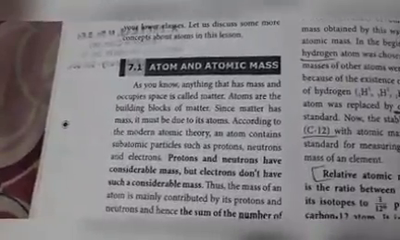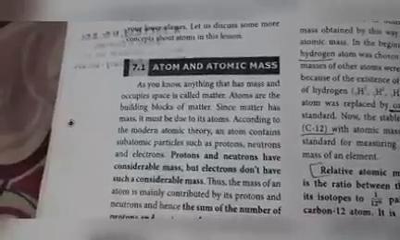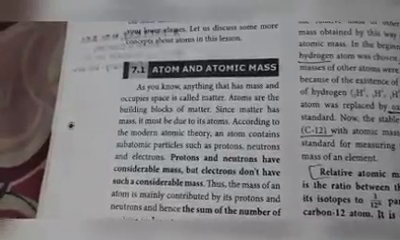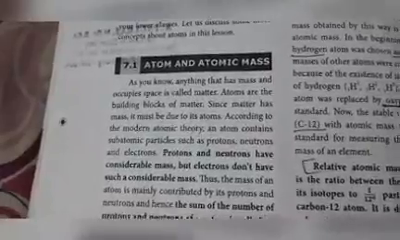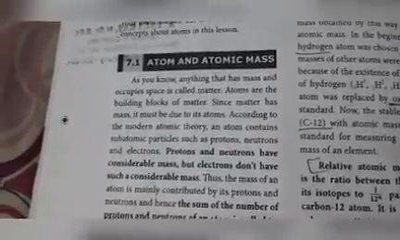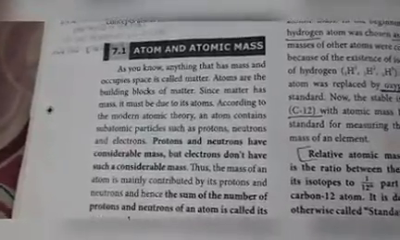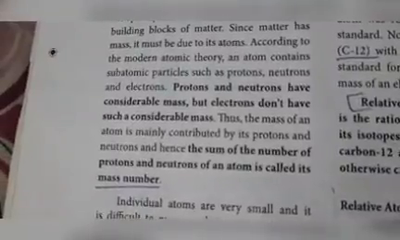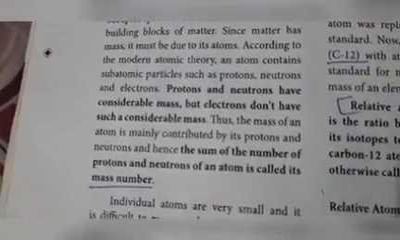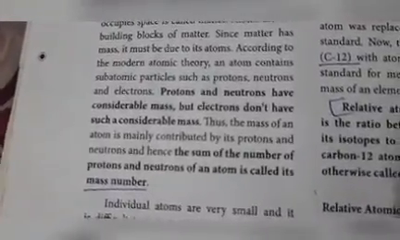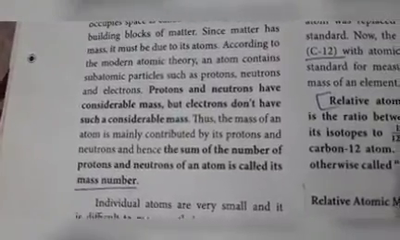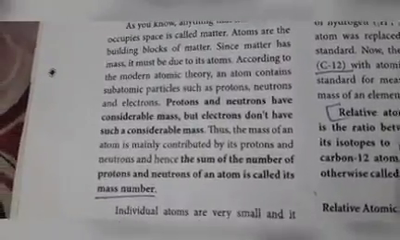According to the modern atomic theory, an atom contains subatomic particles such as proton, neutron, electron. Already you know, atom contains proton, neutron, electron. Proton and neutron have considerable mass, but electron does not have such considerable mass. Thus, the mass of the atom is mainly contributed by its proton and neutron. So mass number is equal to the summation of the number of protons and neutrons.